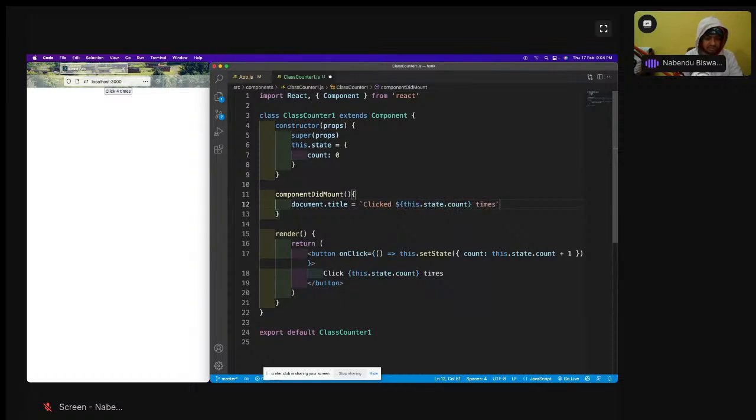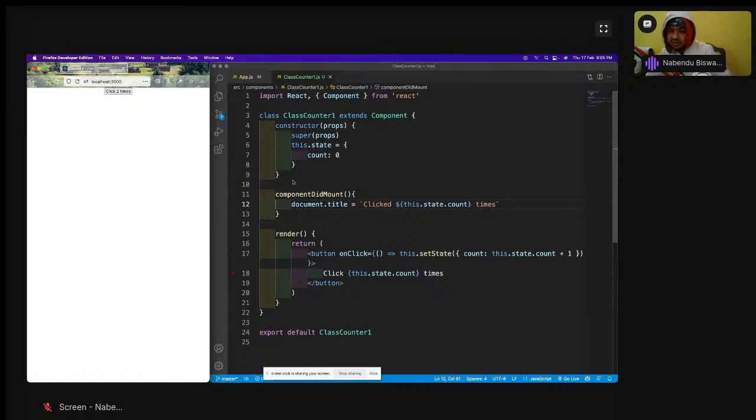These are the state times. I'm doing it. Okay, click, this is state.times, and see here also, click, this is state.times, is coming. Click 0 times and click 0 times. During the initial mount it is coming. But if I click this thing, 1 is getting increased, but this is still 0. It is still 0 because why?